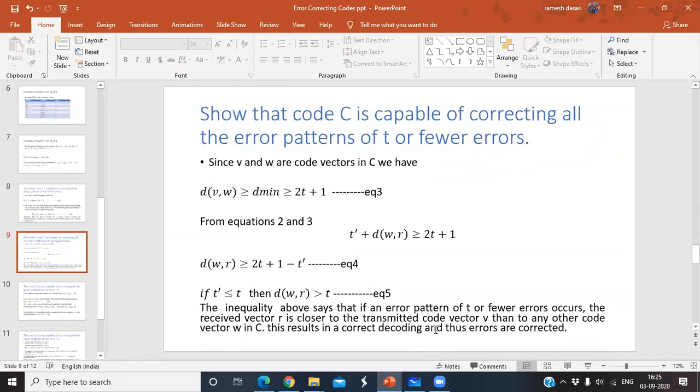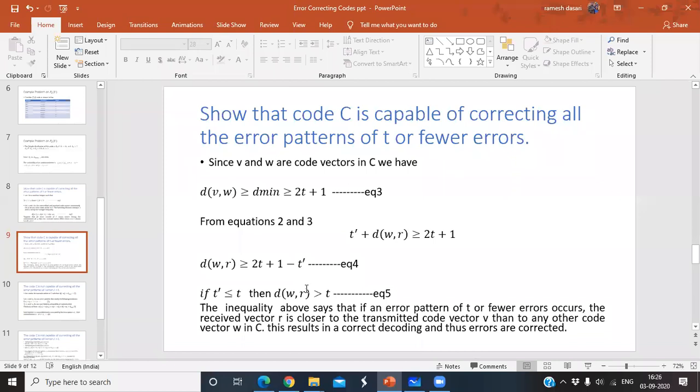Once again, look at the statement. The received vector R is closer to the transmitted vector V than to any other code vector W. This is d of W comma R greater than t. The distance between these two is high, so the received vector is far away from any other code vector. So it is closer only to the transmitted code vector. Therefore, the code can correct the errors.